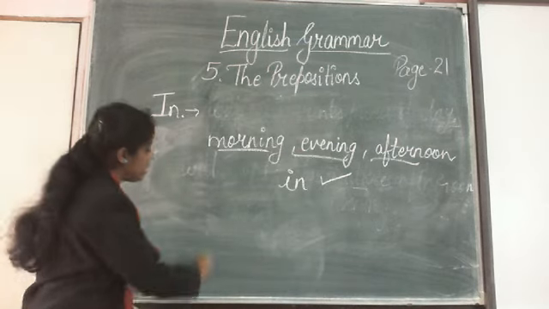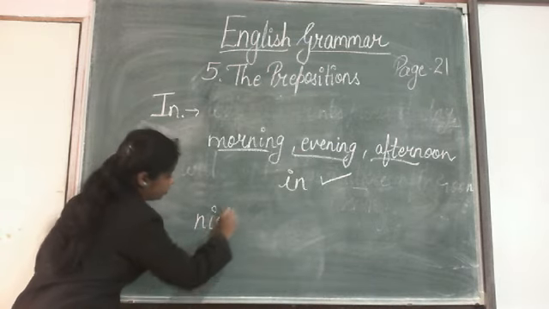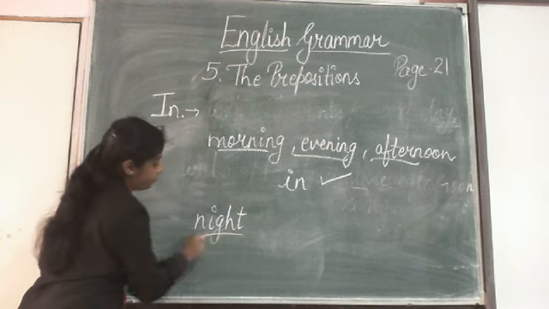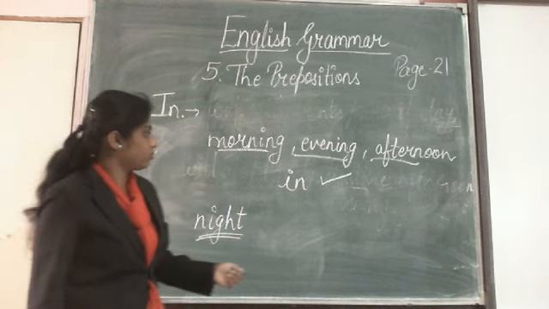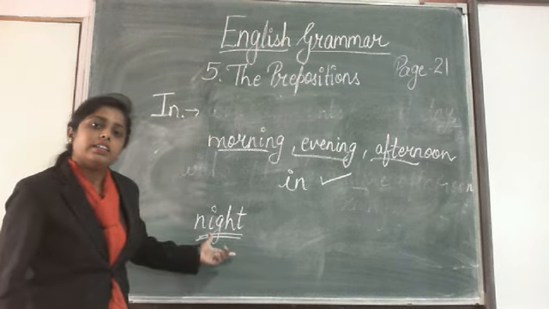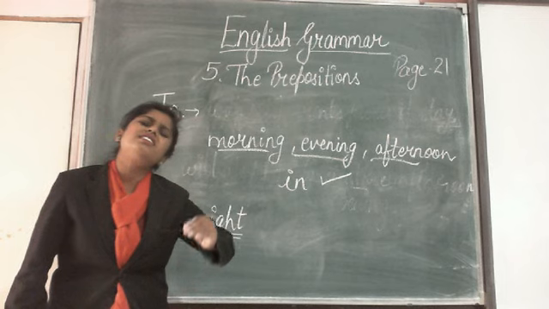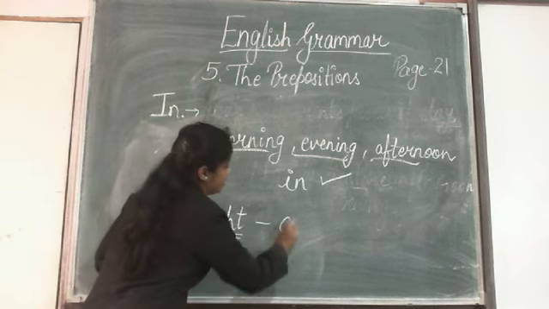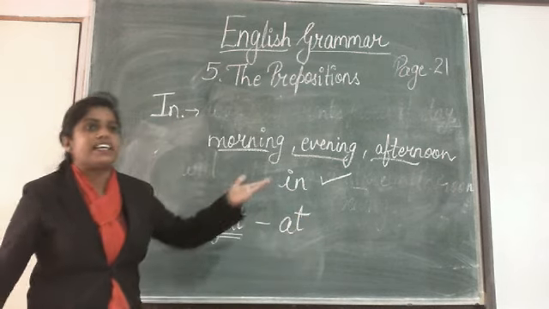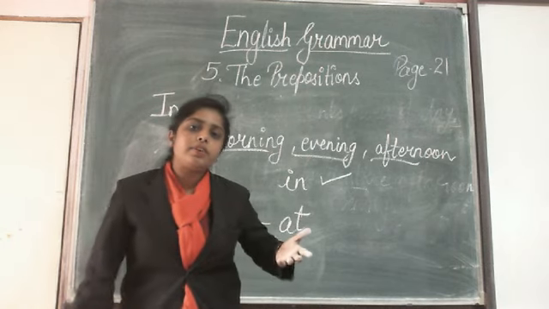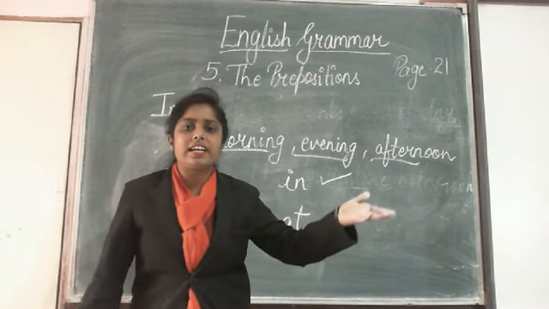But with the word night, we generally use the preposition at. Okay, at night. I go to sleep at night, right?